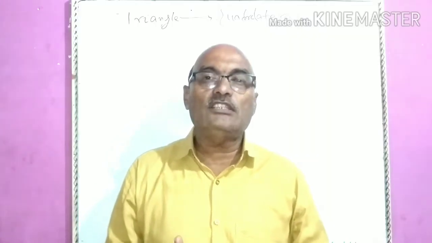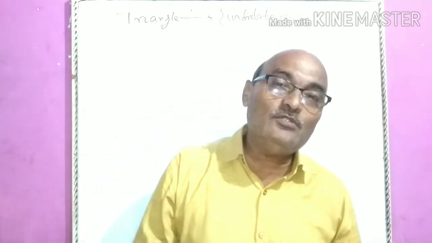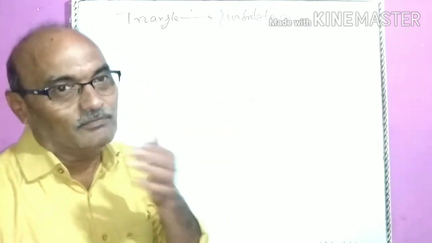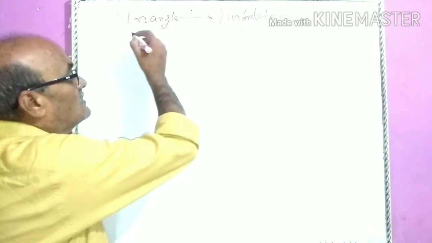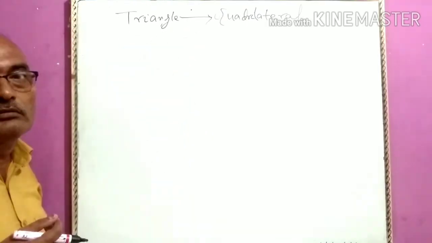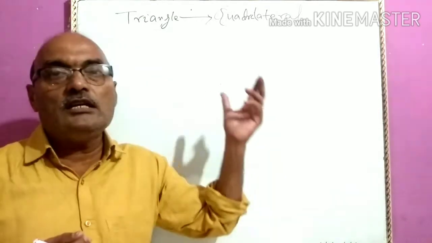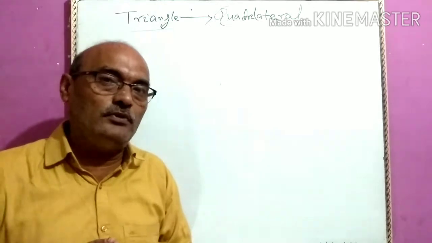Today my topic is quadrilateral. As soon as we enter the world of polygons, we first face the polygon triangle. So let us see first how a triangle is formed and in which case the triangle will not be formed.